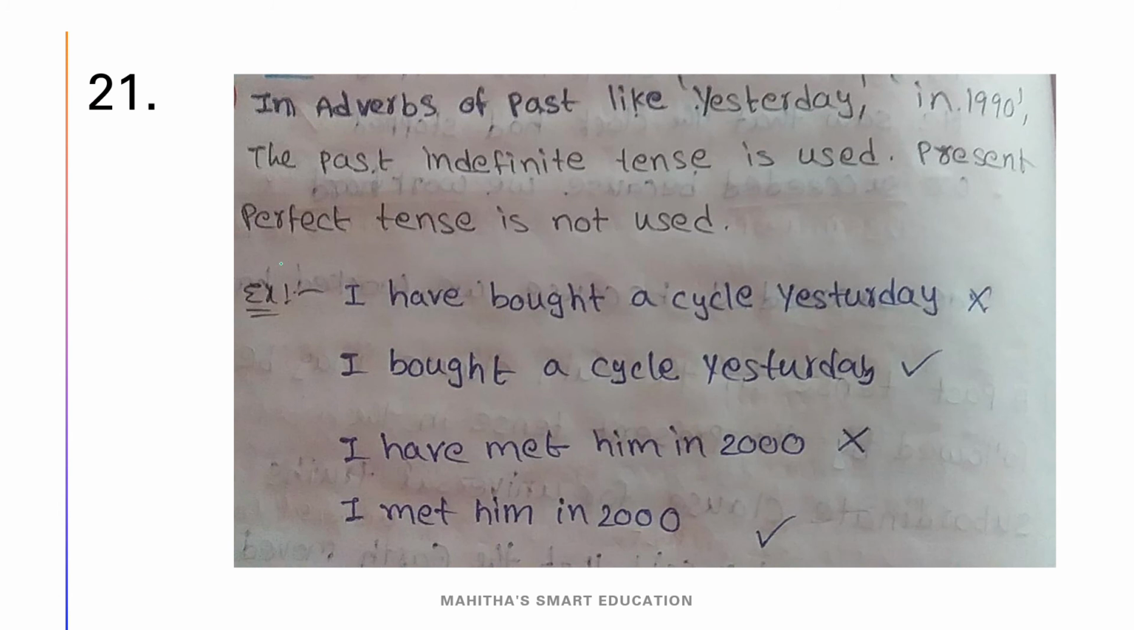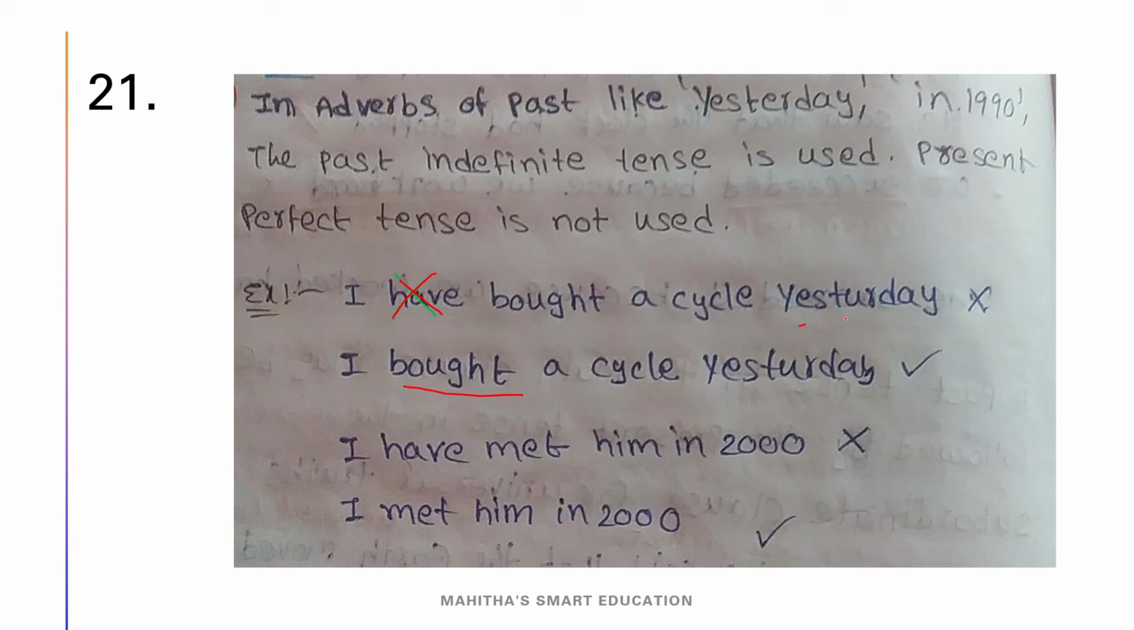And our 21st rule is, in adverbs of past like yesterday, etc., the past indefinite tense is used and the present perfect tense is not used. Remember, I have bought a cycle yesterday. We don't have to use have. The helping verb is not used here. Yes, have is not used. We have to use bought. Just bought is enough. We don't have to use have.